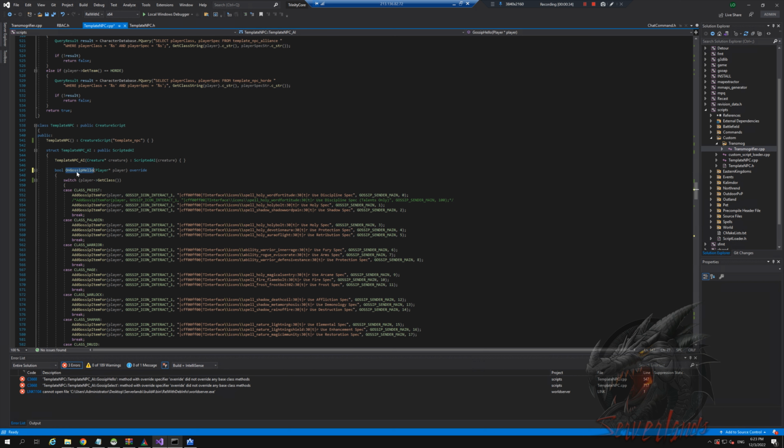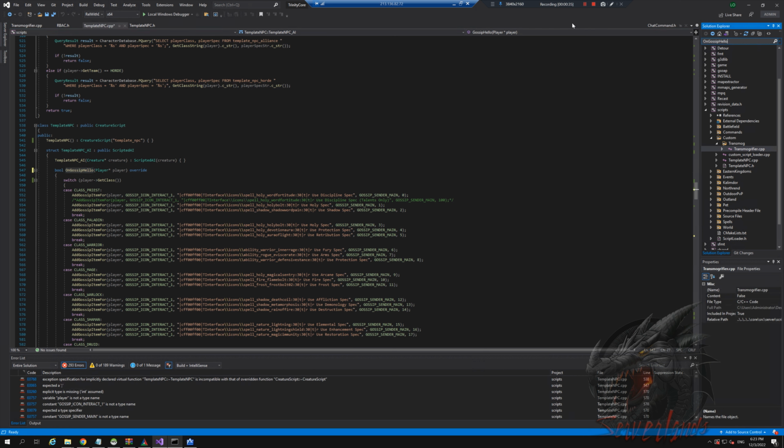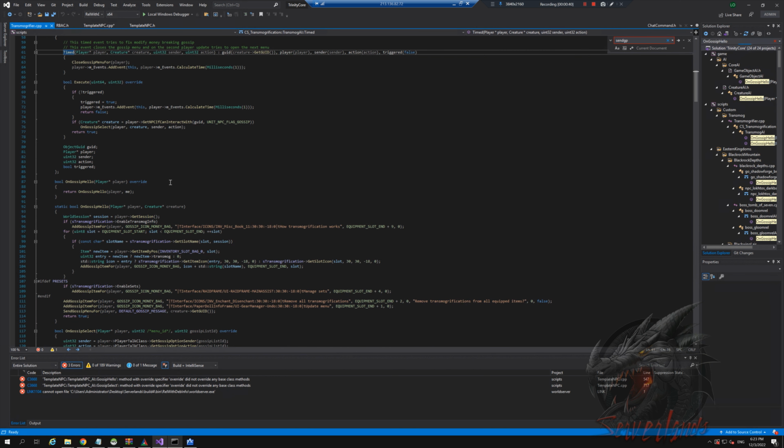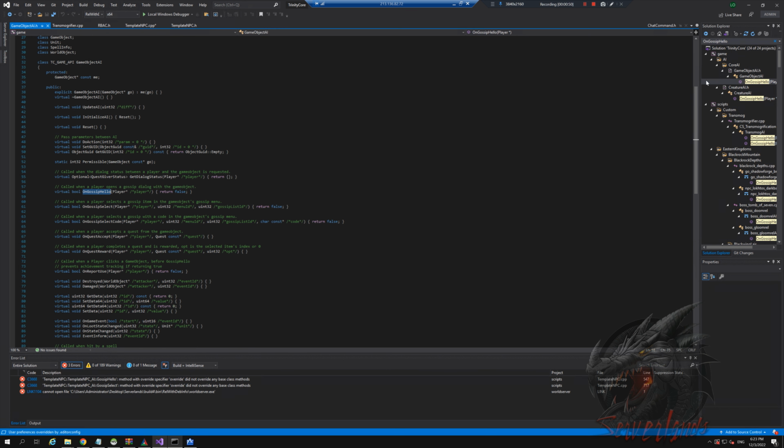How I know this is because when you take this in here, no, sorry, let's go with the transmog system, a lot more simple. See on gossip hello layer and then override, and that works. So the one thing that we can actually see is that in here it's supposed to be on gossip hello. There's nothing here that says gossip hello.